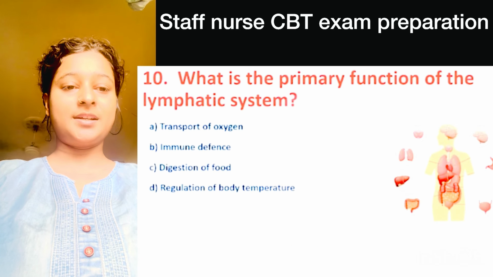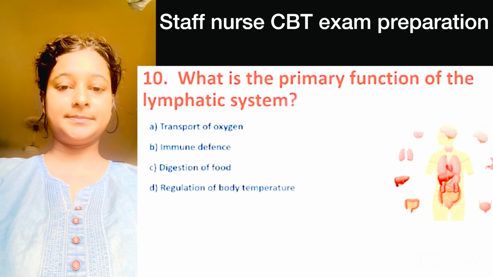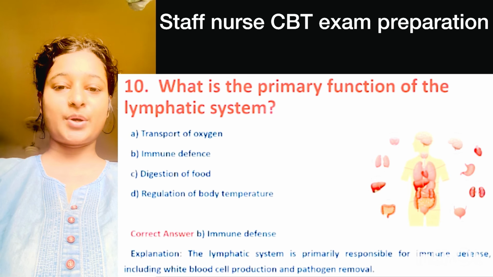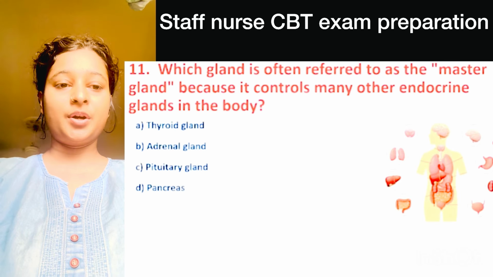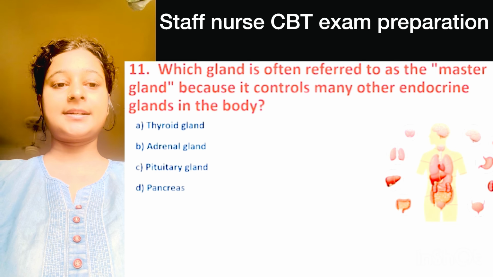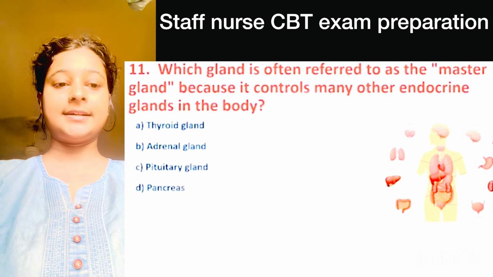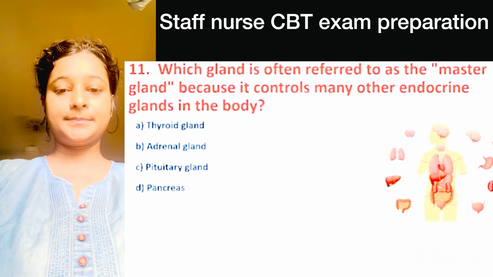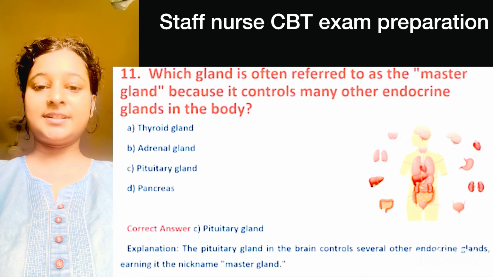Question number 10. What is the primary function of the lymphatic system? Correct answer is option B, immune defense. Question number 11. Which gland is often referred to as the master gland because it controls many other endocrine glands in the body? Here correct option is option C, pituitary gland.